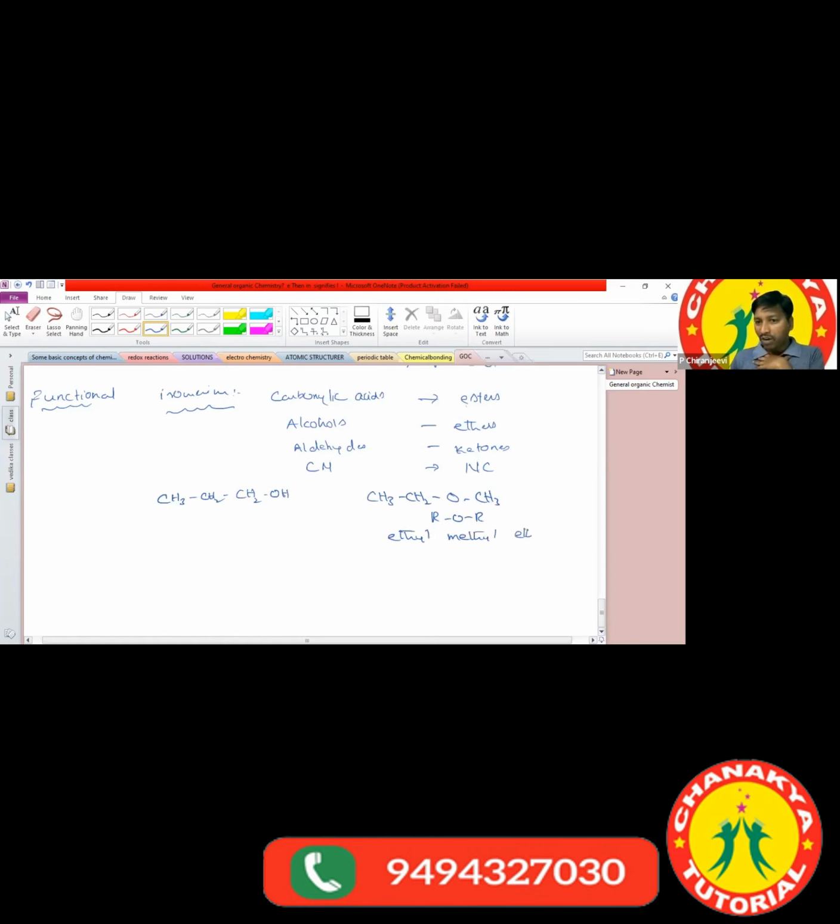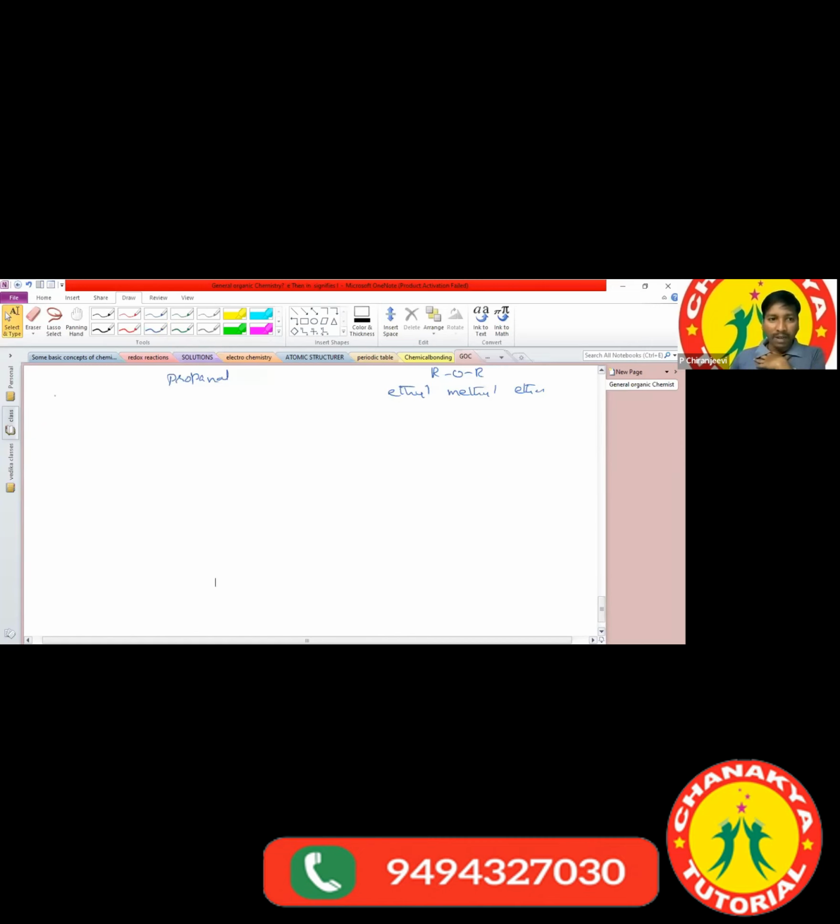So this is converted into ethyl methyl ether, while the other we call propanol, an alcohol. Clear? And another one, metamerism. What is another isomerism here? Metamerism.